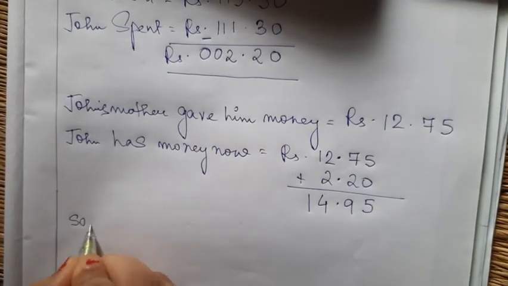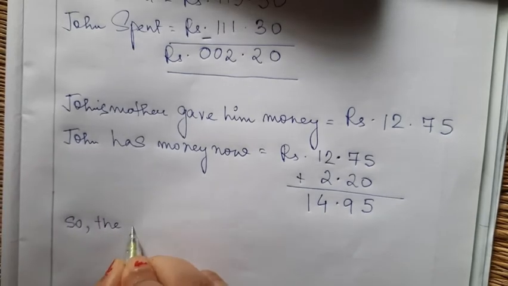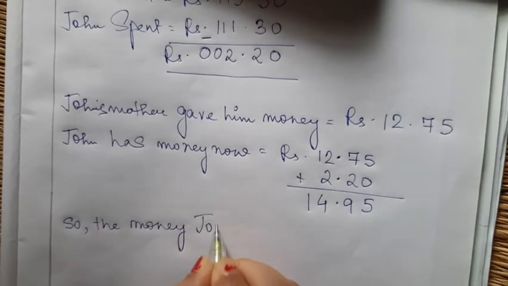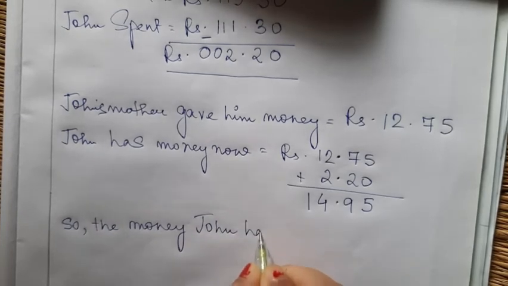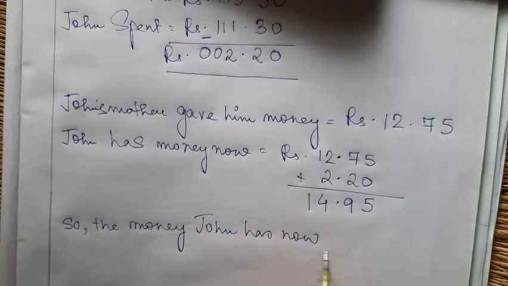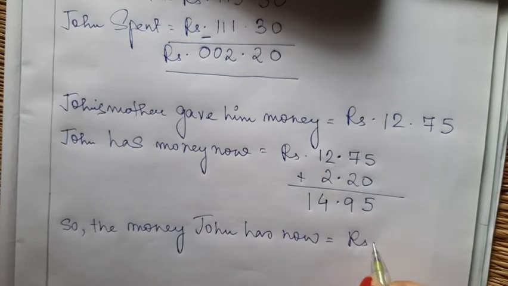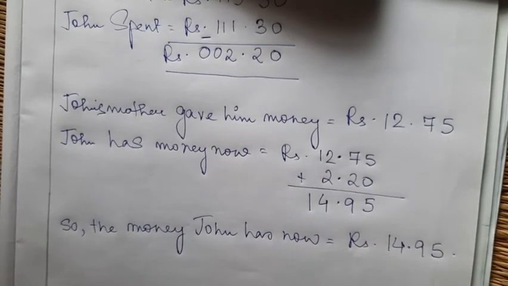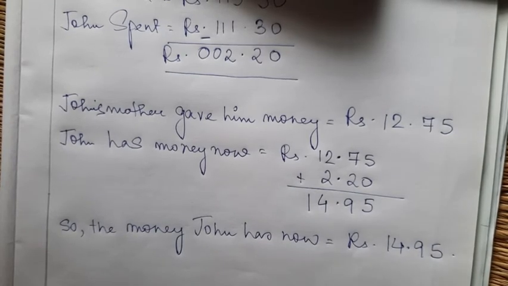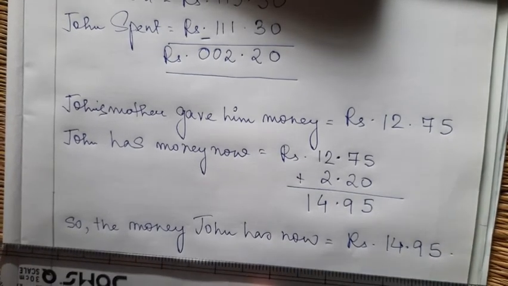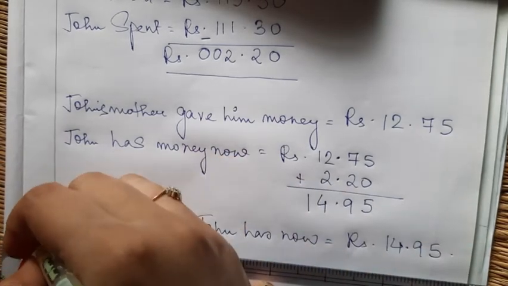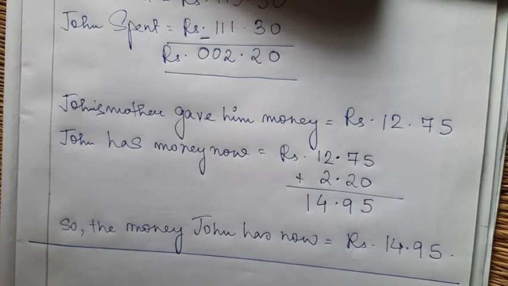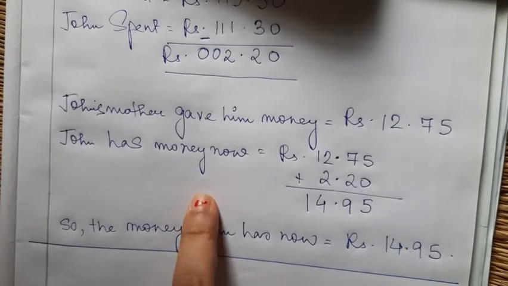So the money John has now is equal to rupees 14.95. Done? See, very easy. You have to understand the questions. If you don't understand what the question is asking you, you will not be able to solve the question. So we have solved question number 4.